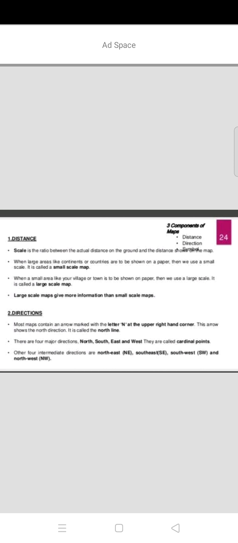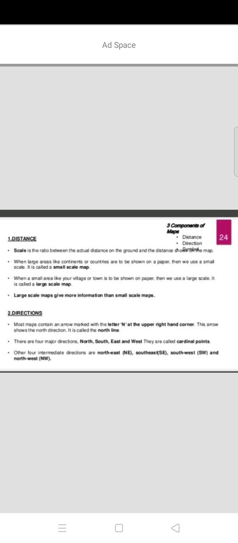Next, see here, when large areas like countries or continents are to be shown on a paper, then we use a small scale. It is called a small scale map.